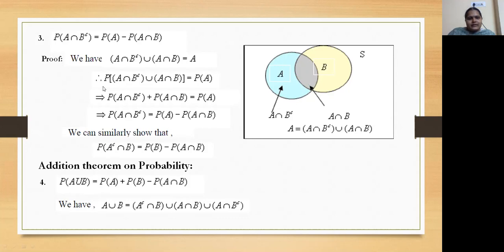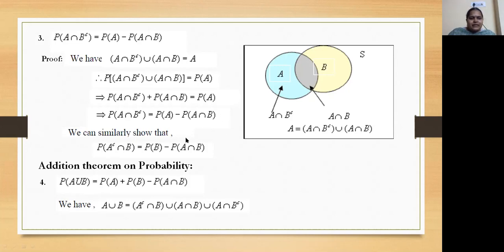Now let us write the probability on this. P of A intersection B complement union A intersection B equals P of A. If we see this diagram, A intersection B complement, this blue and this purple one, both are disjoint sets. That's why we can use the third axiom: P of A intersection B complement plus P of A intersection B equals P of A. So P of A intersection B complement is P of A minus P of A intersection B.